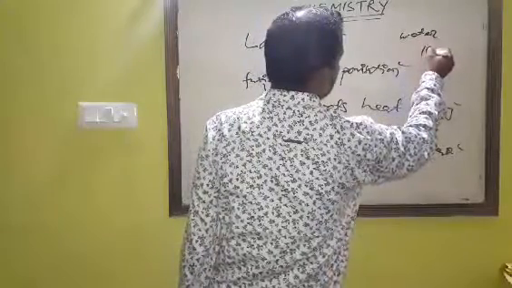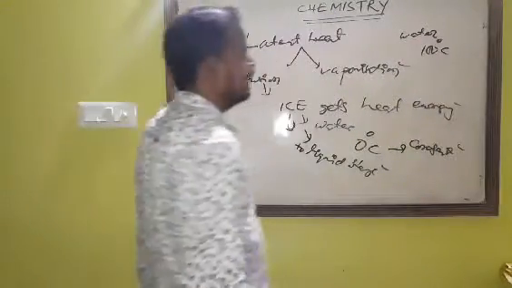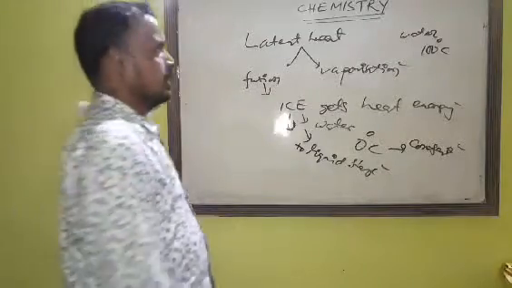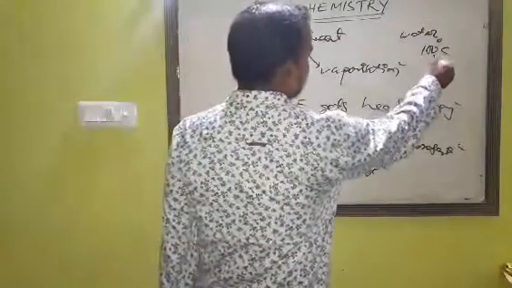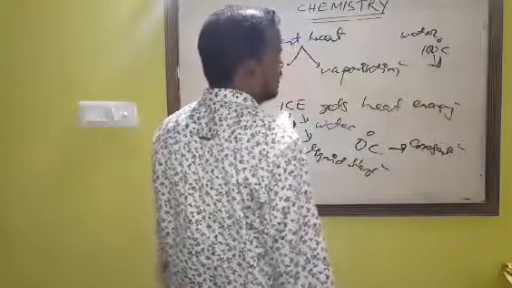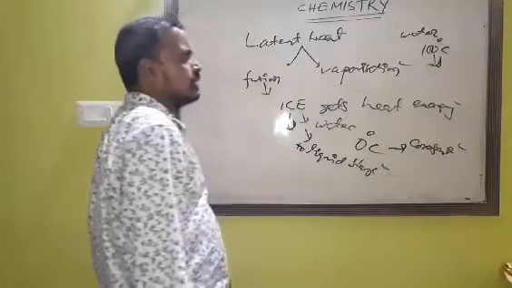Similarly, you know very well, water boils at 100 degree Celsius. Once water starts boiling, there is no change in the boiling temperature, that is 100 degree Celsius. It remains the same.